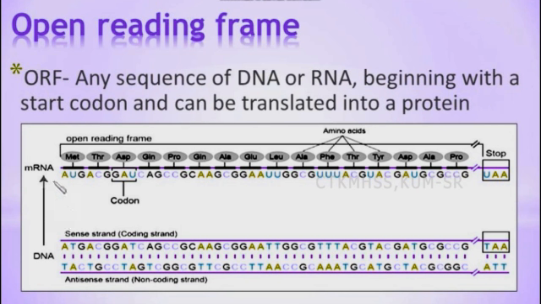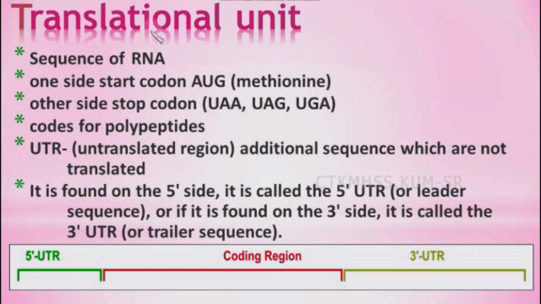So this is just copied here in the mRNA, and this AUG codes for methionine, the first amino acid, and the last one you can say UAA. So when it comes in contact with UAA or UAG or UGA, the process of translation stops. We have learned reading frame and open reading frame.